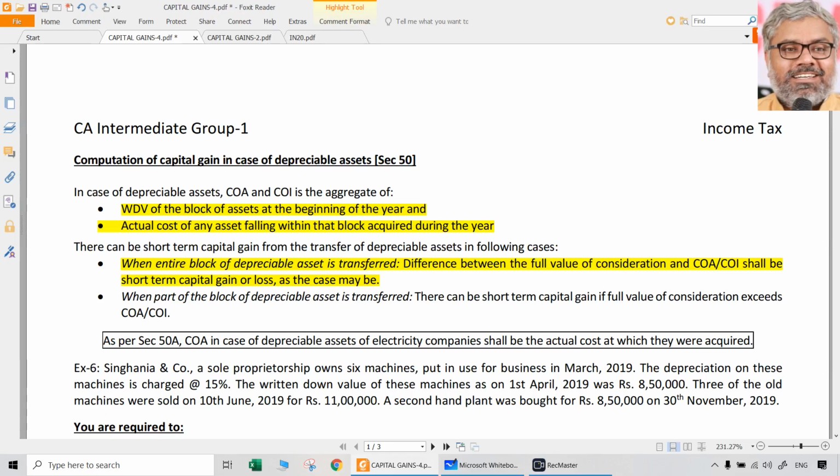So in case of depreciable assets, either there will be depreciation, that is, at the end of the period there will be a closing depreciable amount of WDV, or if that block itself does not exist, then there could be a possibility of either short-term capital gain or short-term capital loss, as the case may be.